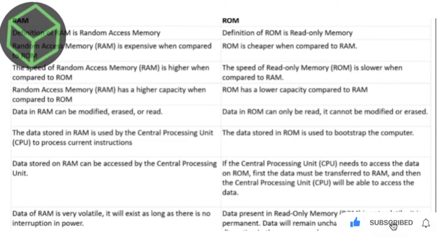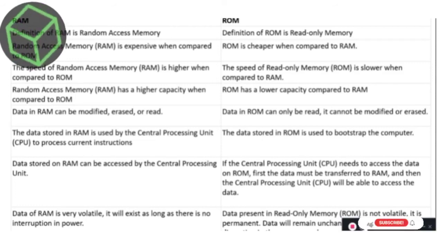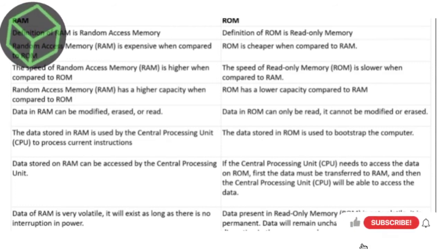The speed of RAM is higher when compared to ROM, whereas the speed of ROM is slower. Random access memory has higher capacity when compared to ROM, whereas ROM has a lower capacity compared to RAM.